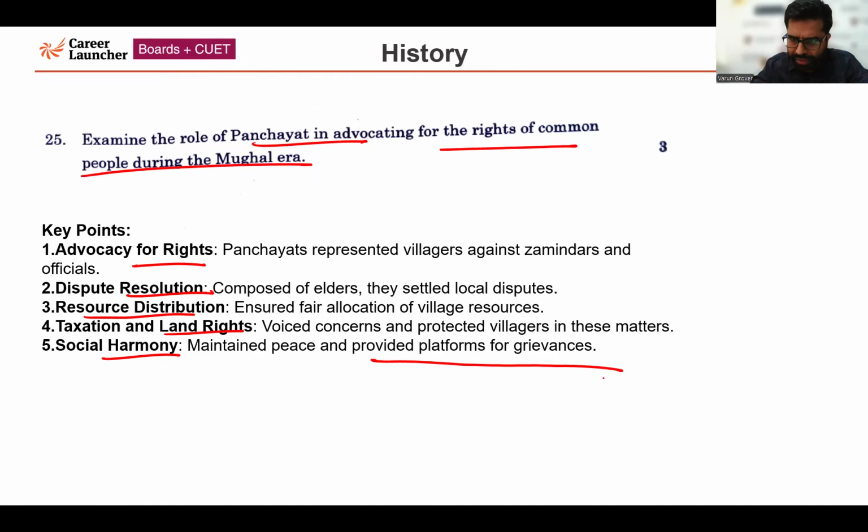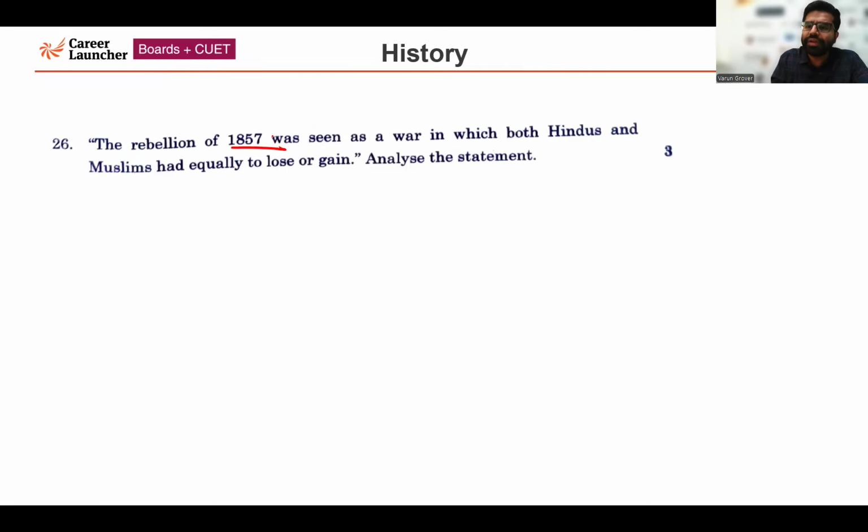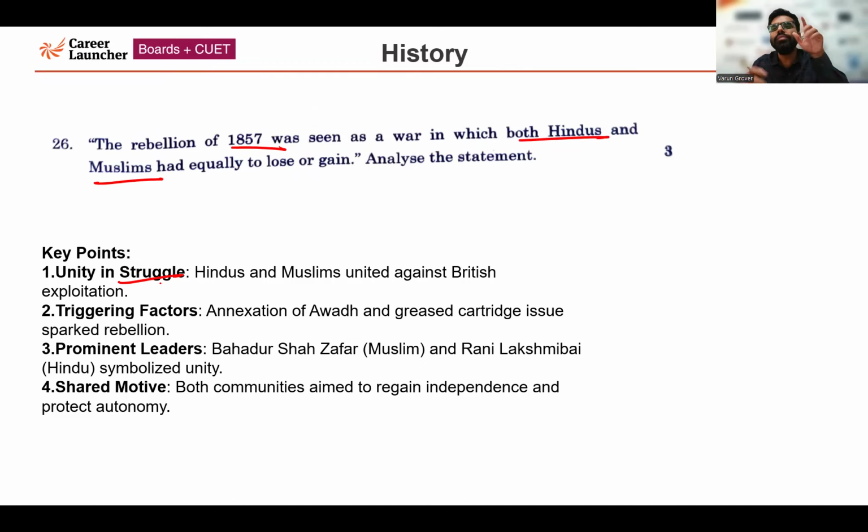Now moving forward to the next question, question number 26. The rebellion of 1857, the first war of independence, the mutiny of 1857, it was seen as a war in which both Hindus and Muslims had equally to lose or gain. So we have to analyze this statement. The points which you would have written for this answer: unity in struggle. When it comes to the first war of independence, both Hindus and Muslims fought together.